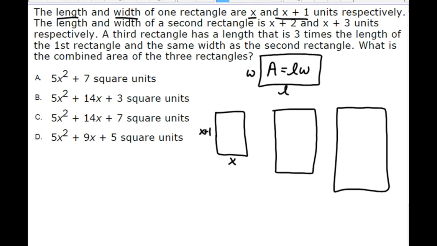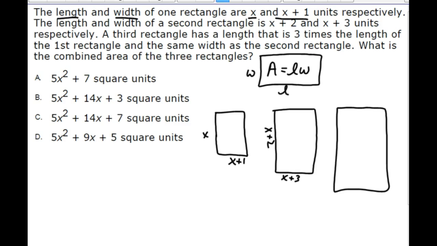Now, you would expect that the length would probably be x plus 1, because we oftentimes think that the length has to be longer than the width, but it really doesn't. So I could label it like this, or I could label it like this. It doesn't matter, we're going to get the same answer because it's still a rectangle. The next sentence says that the length and width of a second rectangle are x plus 2 and x plus 3 units respectively. So the second rectangle, this side is x plus 2 and this side is x plus 3.